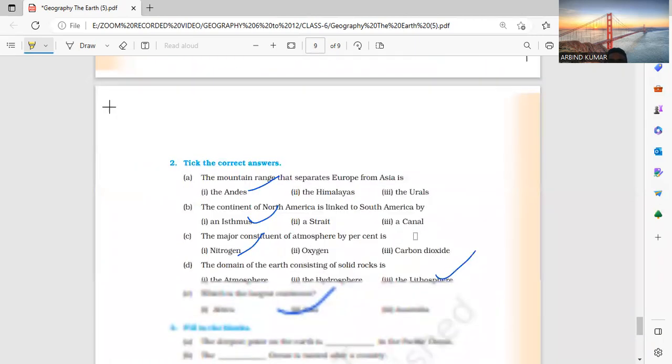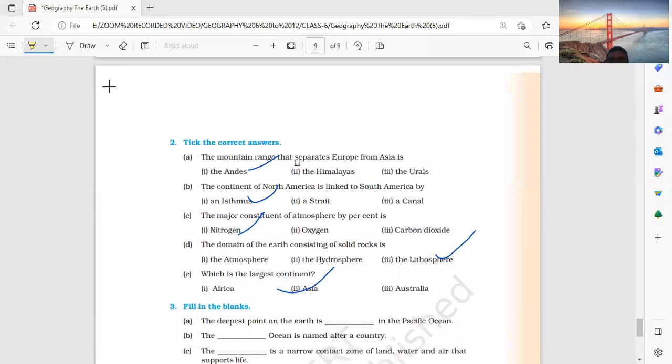Okay, right? This is the question about the mountain range that separates Europe and Asia. I will discuss the question. What separates Europe and Asia, Eurasia? The Andes mountain? Sorry, the Ural mountain. The Andes is the wrong answer.